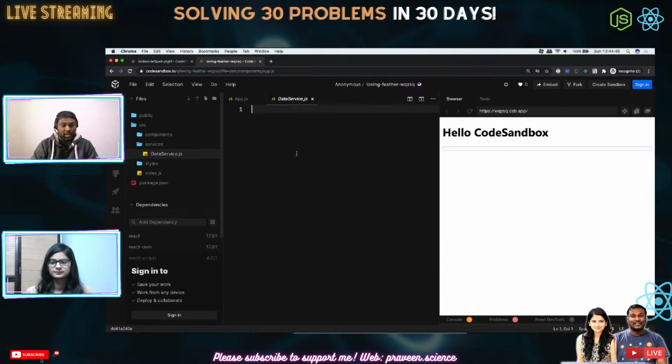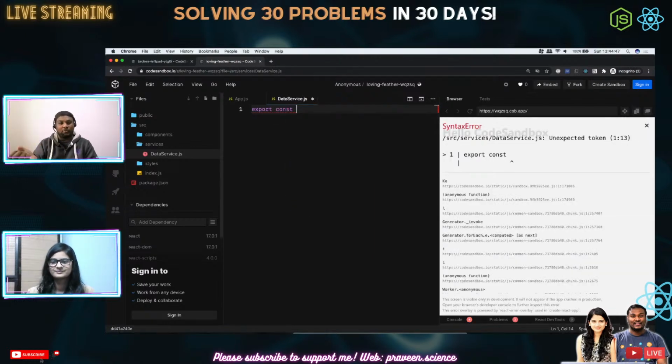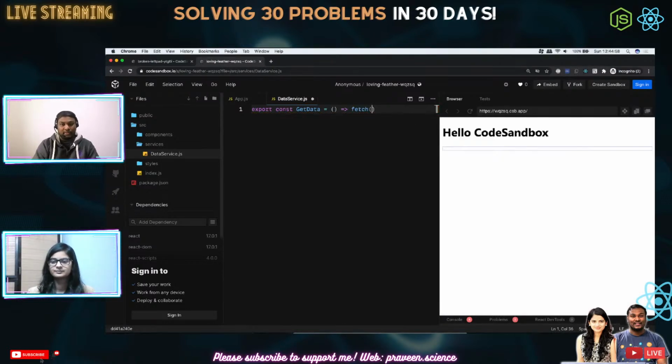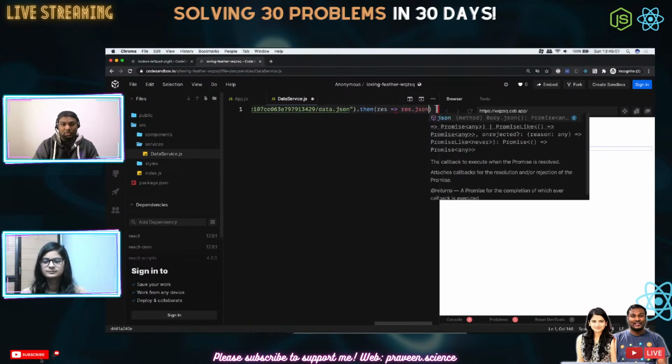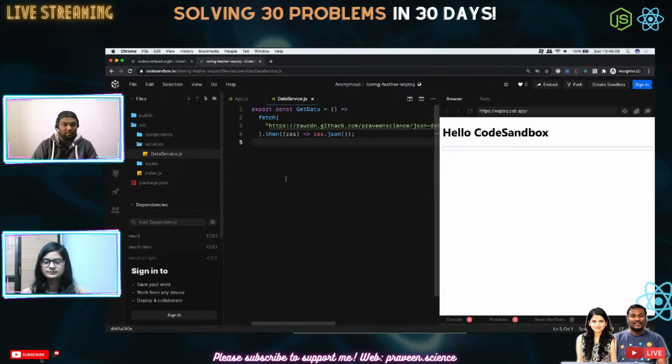And let's create a file called dataService.js. Yeah, please ask me for any questions if you have anything. So export const, export means we are going to bring this constant, right? So getData, and the other one is setData. Now here we are going to do a fetch call, it's a GET request to this one, then we'll also do rest to rest.json so that we have got it perfectly done. Okay, so this getData is what we need to do.